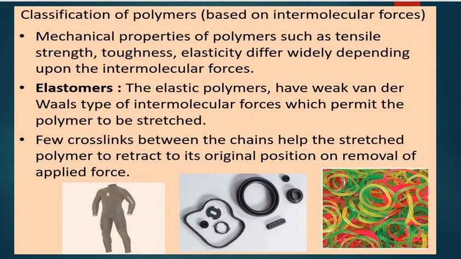A few cross-links between the chains help them to get stretched, and on releasing they come back to their original size or shape. For example, vulcanized rubber, Buna S, Buna N.